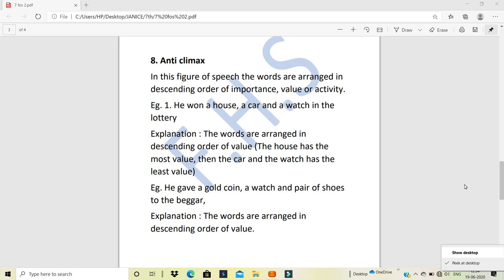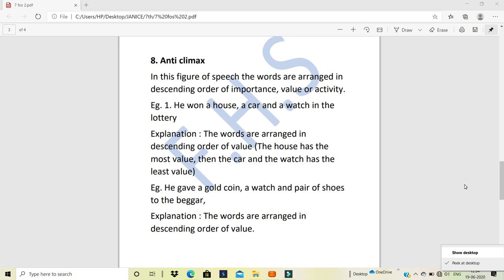Now let's look at the first example. Here: he won a house, a car and a watch in the lottery. So there are some things that he won. Now what are the things he won? So they gave you the name of the costliest thing, that is the house, first. Then a car. A car is not as costly as a house. And last of all, the watch. So the words are arranged in descending order of value. The value decreases.